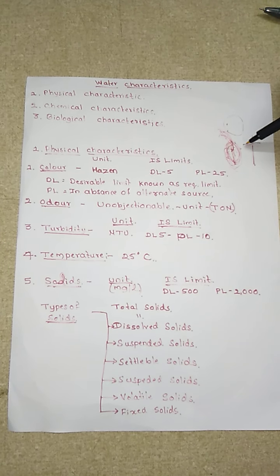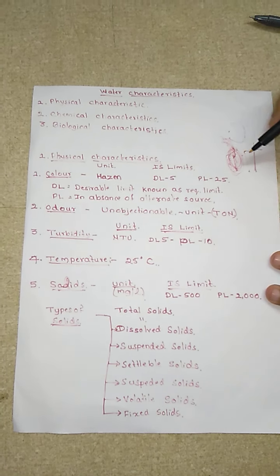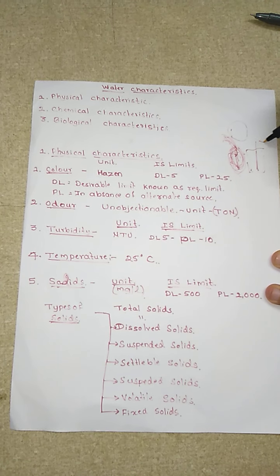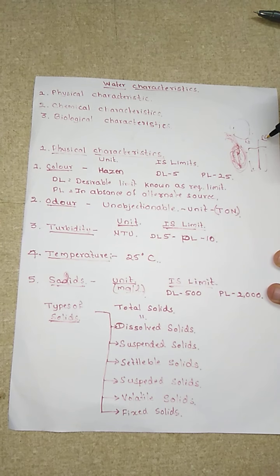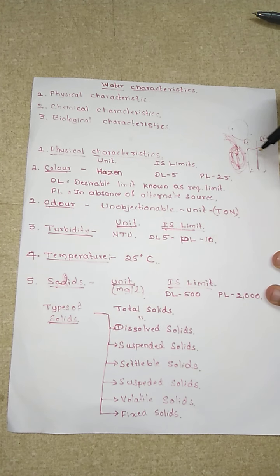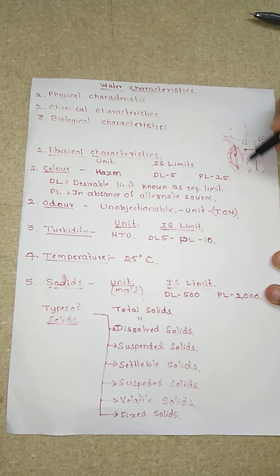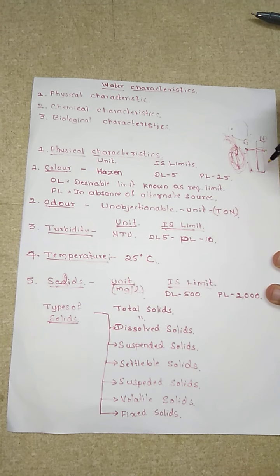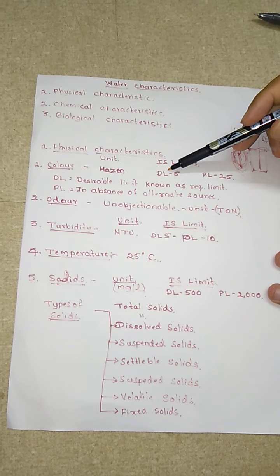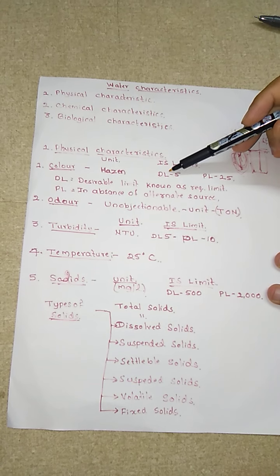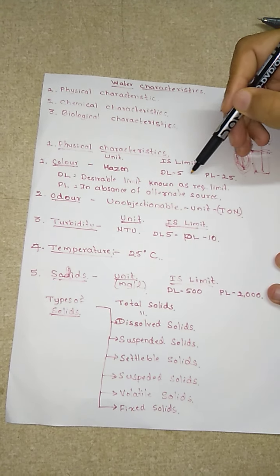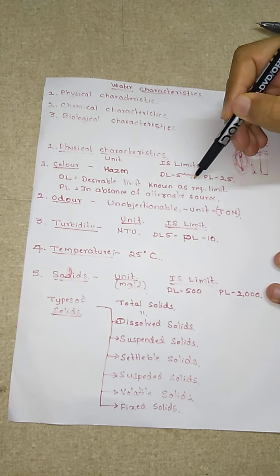During summer, the available water source will be source B. We call this one A and this one B. Now, in source B, if the water quality is not below the desirable limit or not near it, it is going to exceed this particular desirable limit.